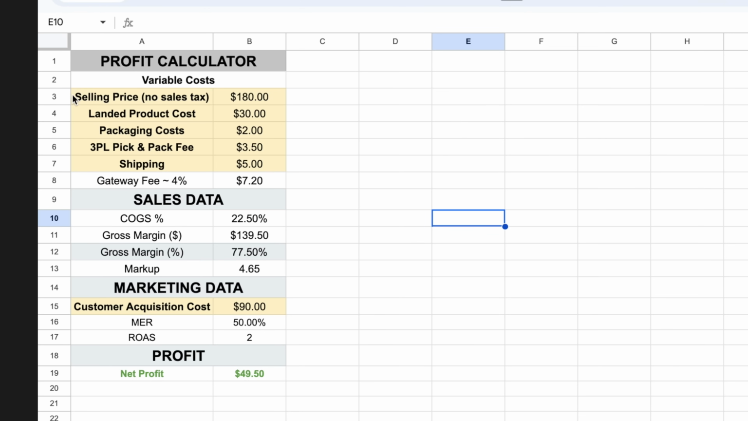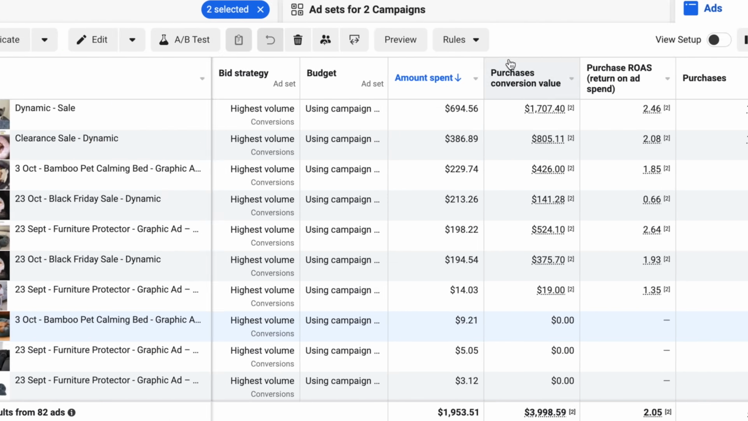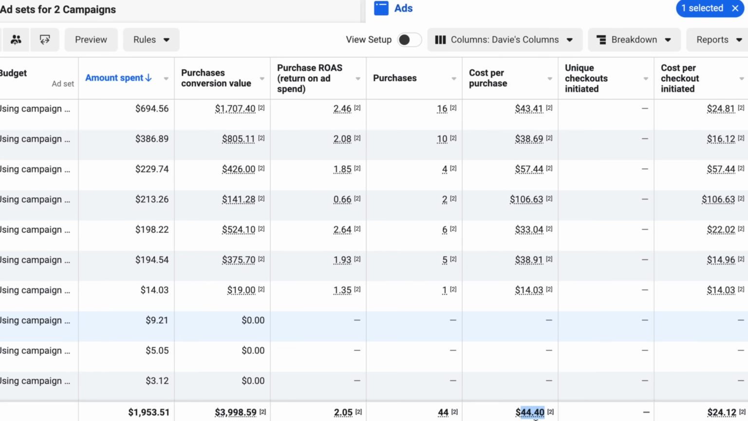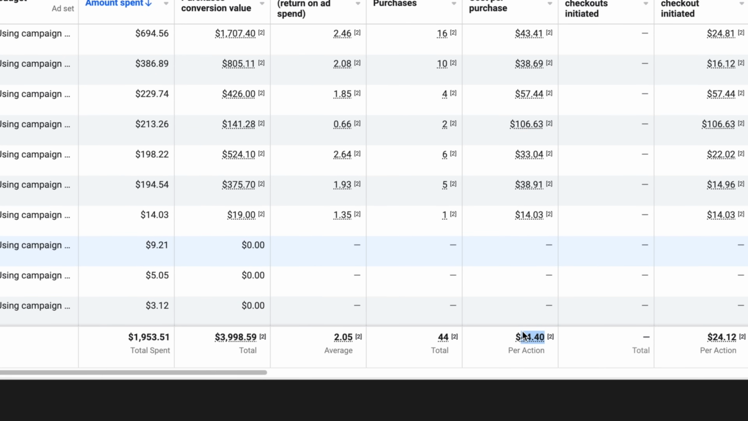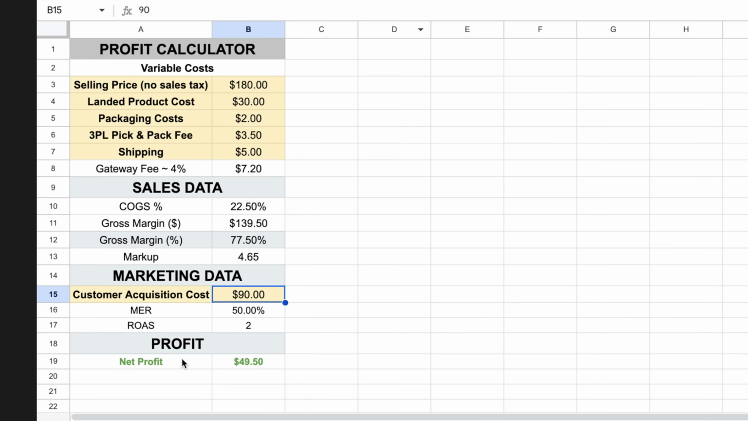To make this really simple for you, as part of my free Shopify course, I've created this profit calculator. In this calculator, we can see the sale price of our product and we can input this. All of these yellow things require input. So let's say we're selling a product for $180. We know that if we spend $90 to acquire a customer, which is, by the way, on this column here, which is currently at $44, if that was at $90, we would know that that would create a 2 return on ad spend, and we would make a net profit of $49.50 per product.